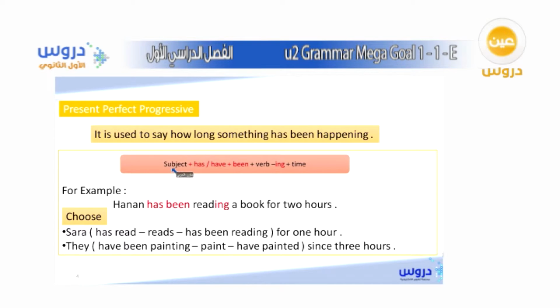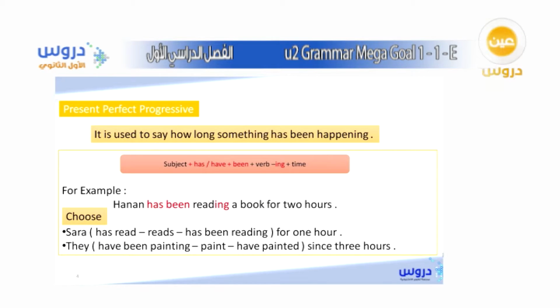This is how we form sentences in this tense. We start with the subject, and then we use either has or have, depending on the subject, and then we add been, and the verb with ing, and then the time. Let's have an example here: Hanan has been reading a book for 2 hours. So this sentence shows that Hanan has been reading a book for 2 hours.